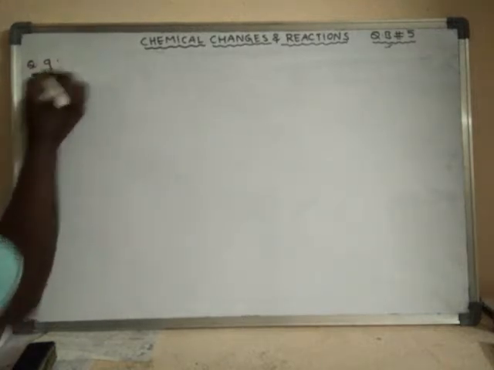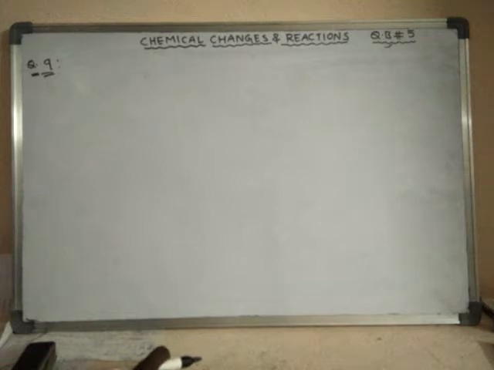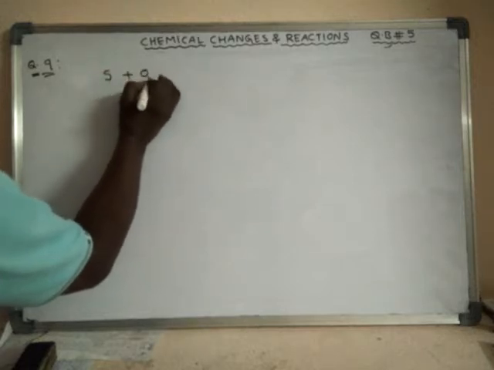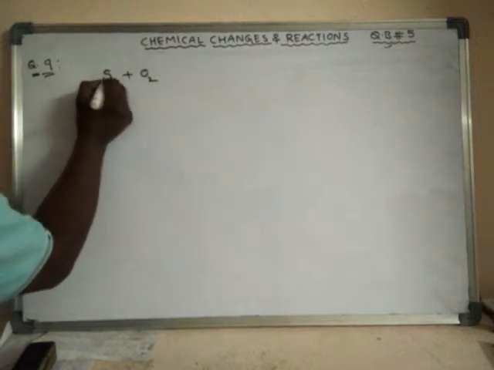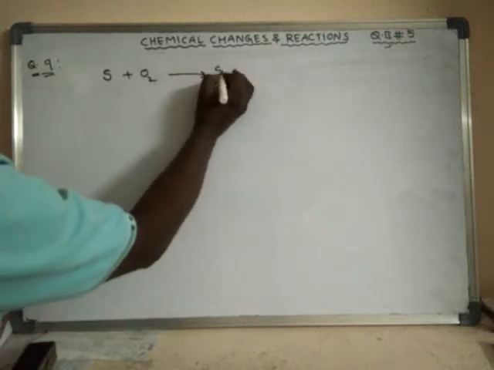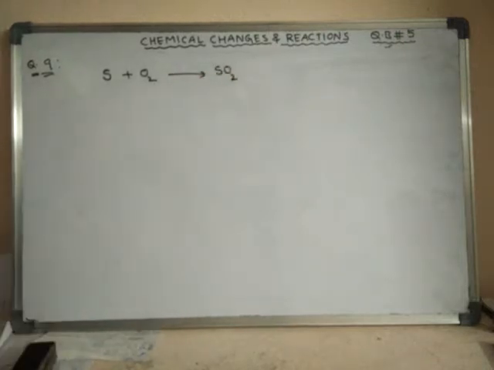Ninth question. We already covered the eighth question in our previous video, so directly I am taking the ninth question after the seventh question. Suppose here some equations are given: sulfur and oxygen. Sulfur is given in bold letters. This is the equation.